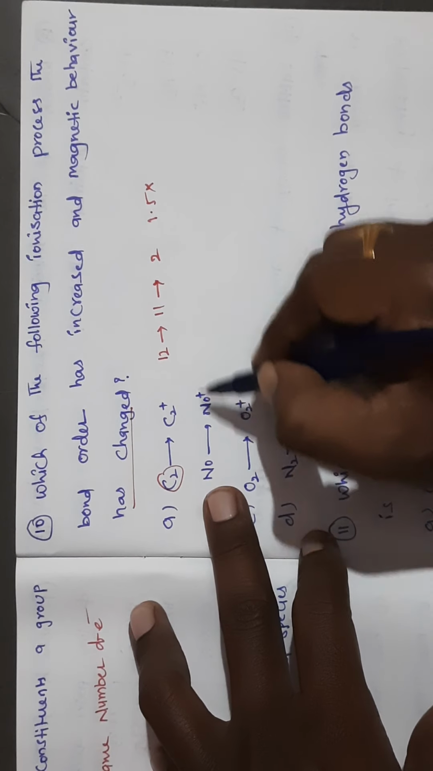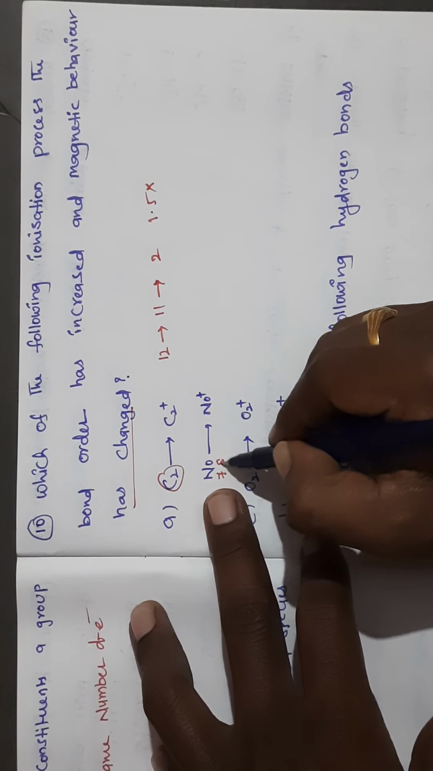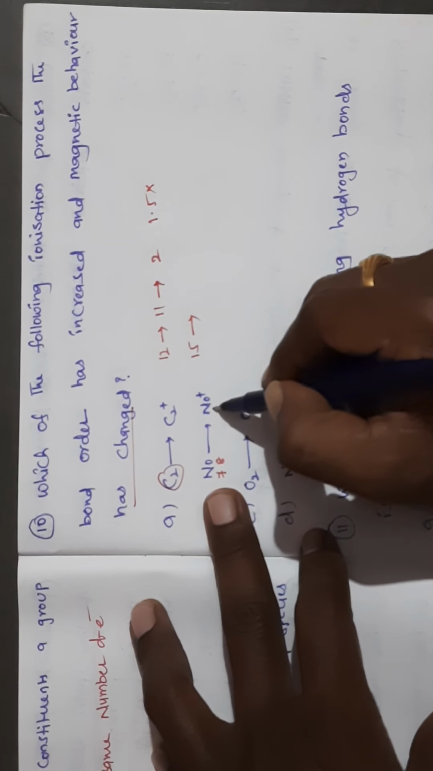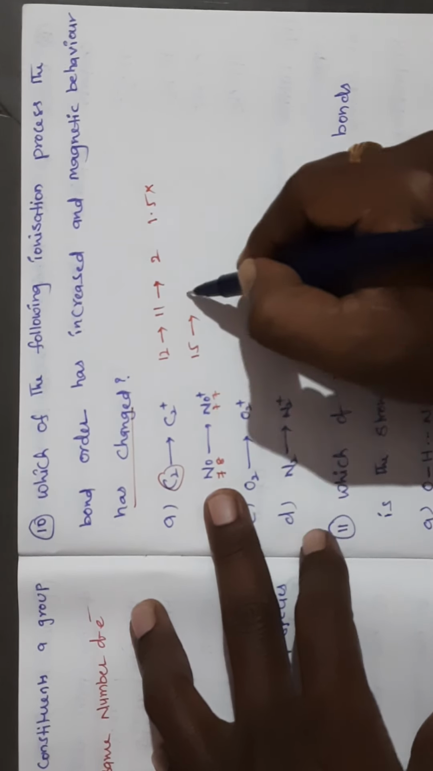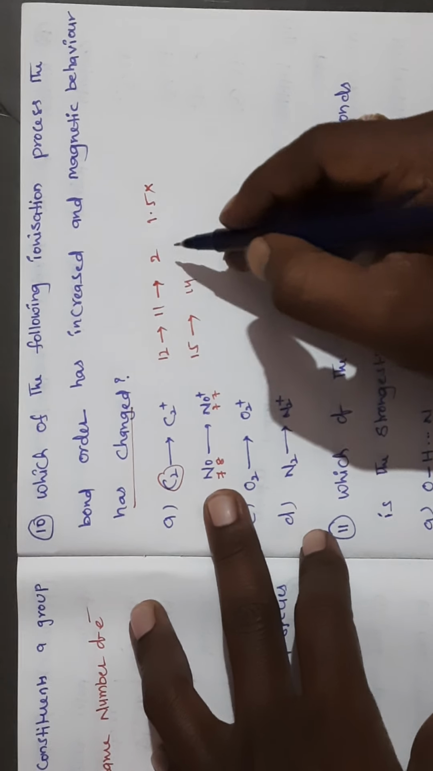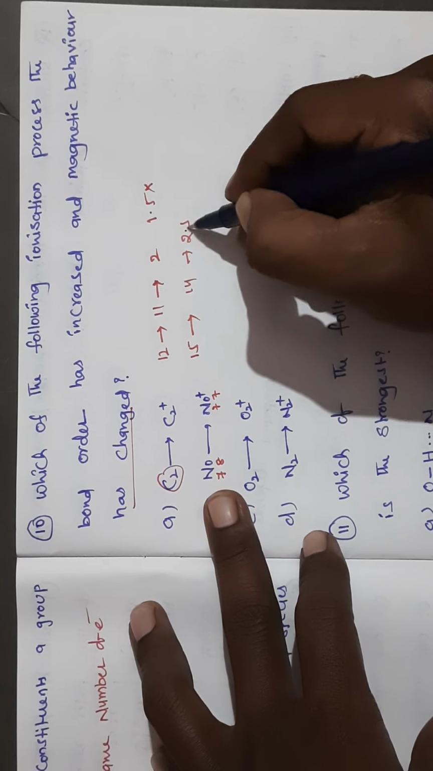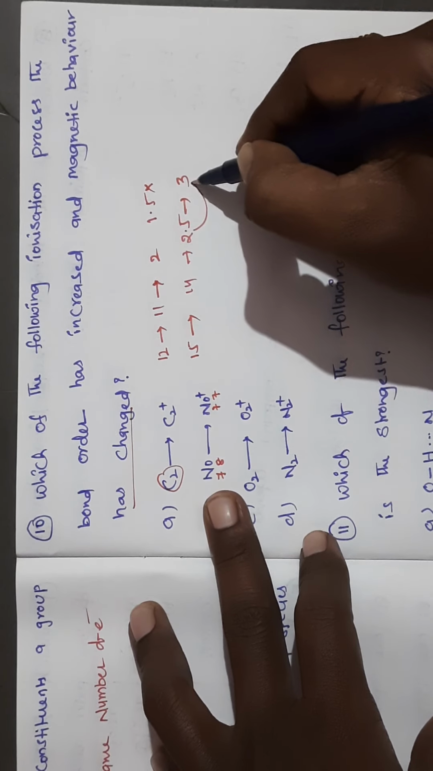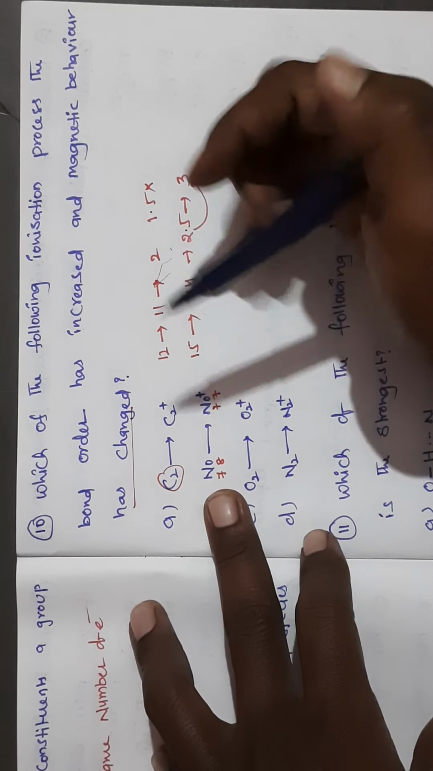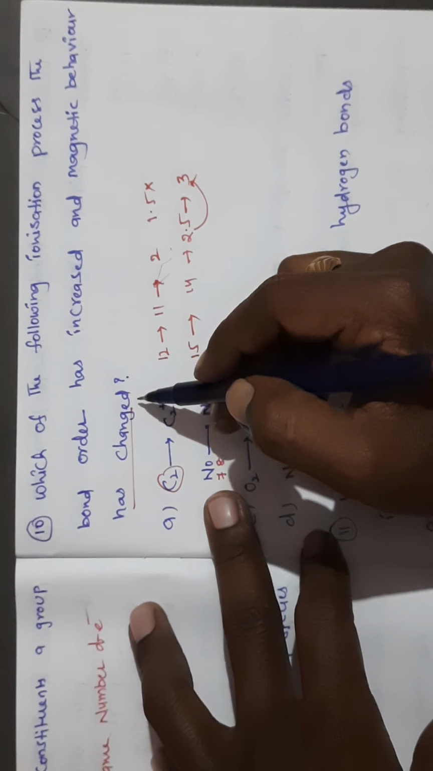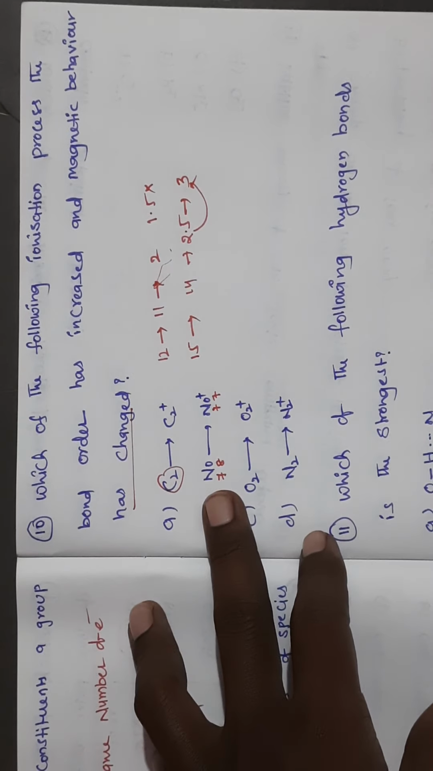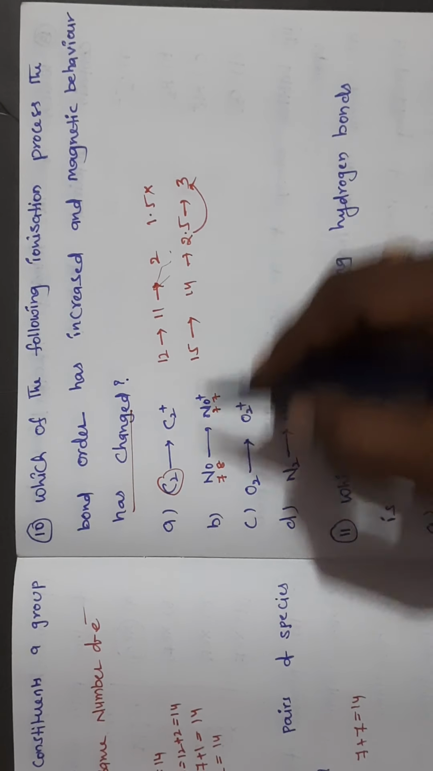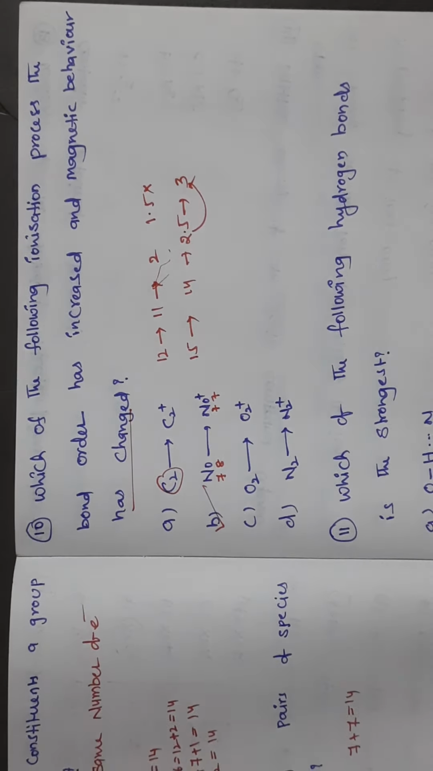So NO: nitrogen is having 7 electrons, oxygen having 8, so 15. So 15 goes to how many electrons here? Here 7 electrons, here 7 electrons, so 14. For 15, what is the bond order? The bond order for 15 electrons is 2.5, and 14 electrons means bond order is 3. So here the bond order is increasing, right? Then the magnetic behavior also changes. So in case of this one, the magnetic behavior also changes, so that is why B is our answer.